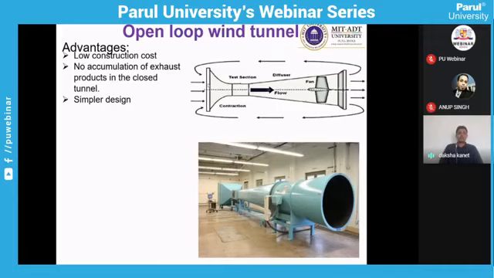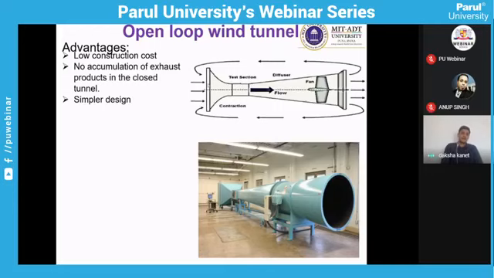The advantages of an open loop wind tunnel are that it is easy to construct, has comparatively low construction cost, has no accumulation of exhaust product because your inlet and exit are not connected, and it is simpler in design.